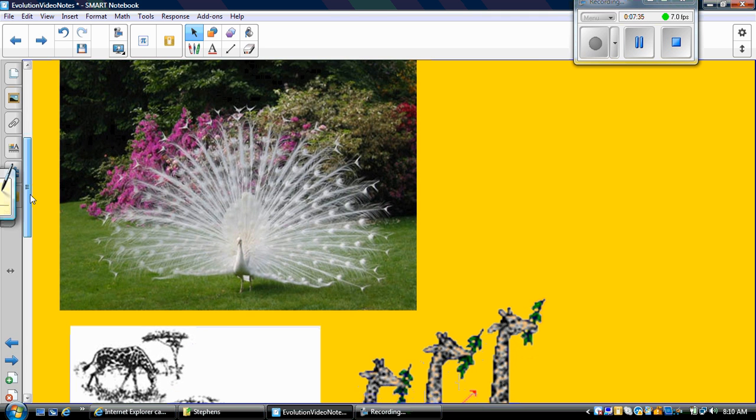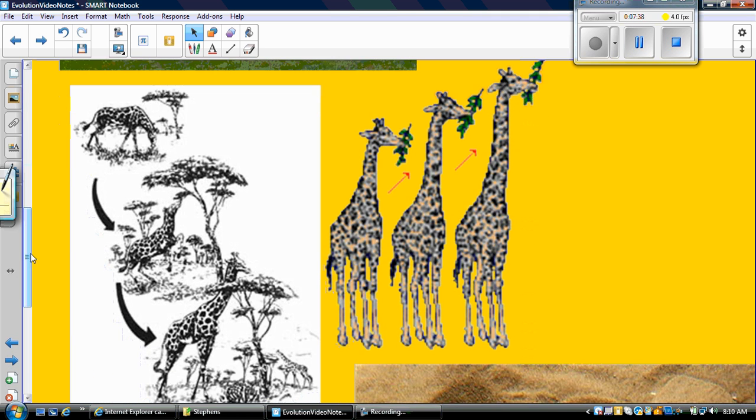Okay, some helpful variations that are adaptations: if you look at how a giraffe evolved, this is showing you giraffes started out looking like this. They had shorter necks, and they were able to eat the grass off the ground. Over time, the environment changed. There were taller trees and less grass. It became more of a desert climate. So the giraffes that had the longer necks that could reach up into the trees survived because they had an adaptation, and then they passed that on to their offspring.